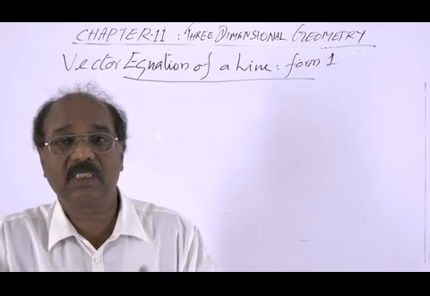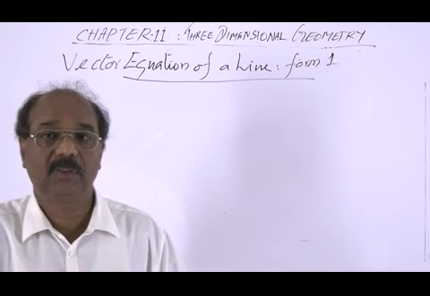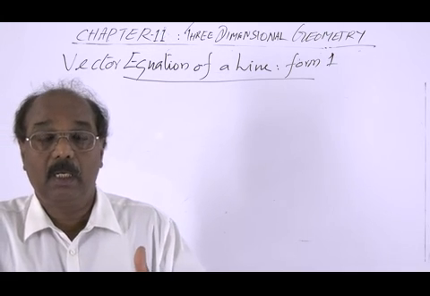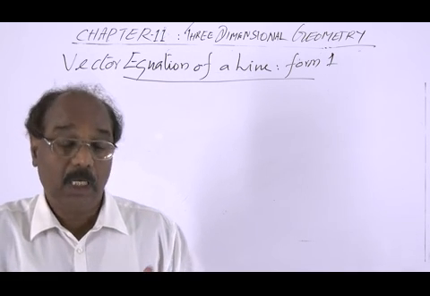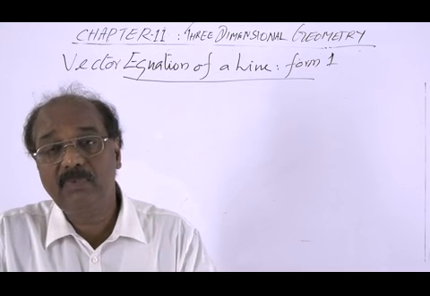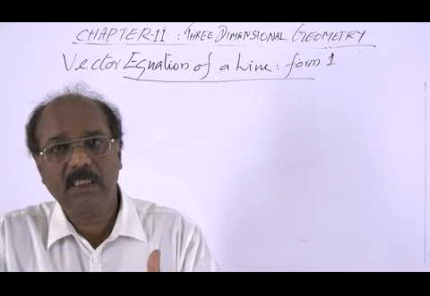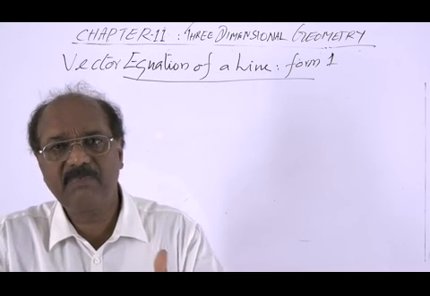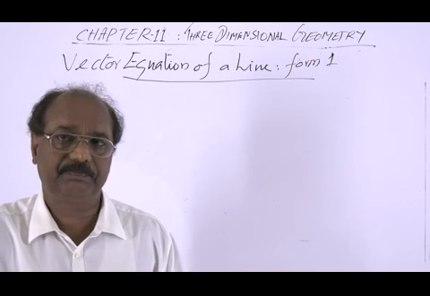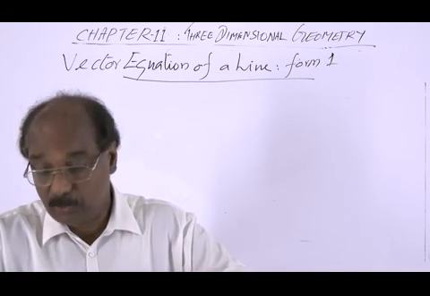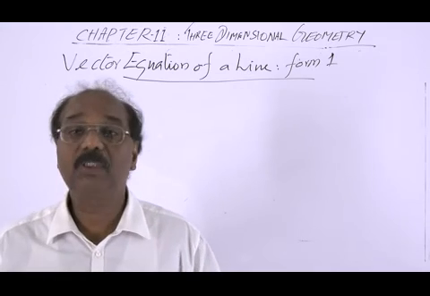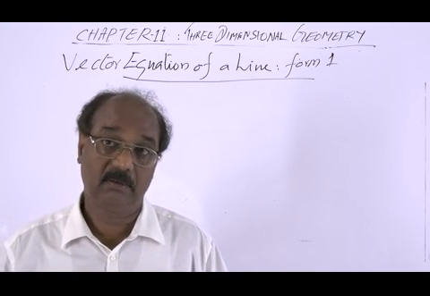Usually the Cartesian coordinates are x, y and z. So that is the way. And now we first consider the vector equation. To derive the equation of a line, we need the line as a unique, specific line. Then only we can derive it. A line can be unique in two situations.